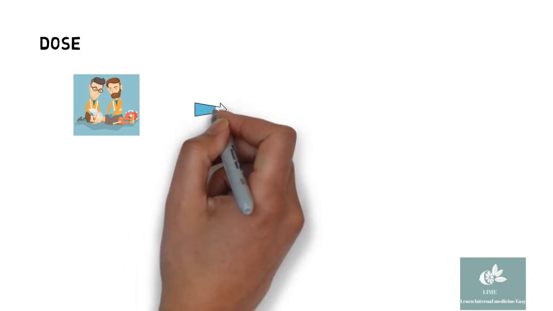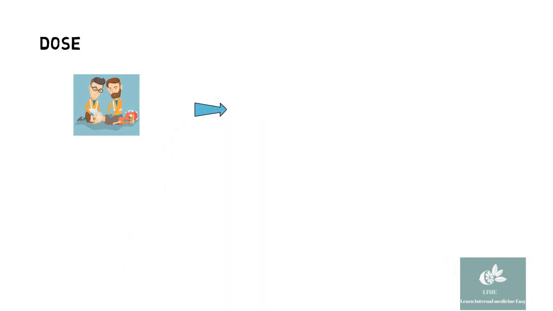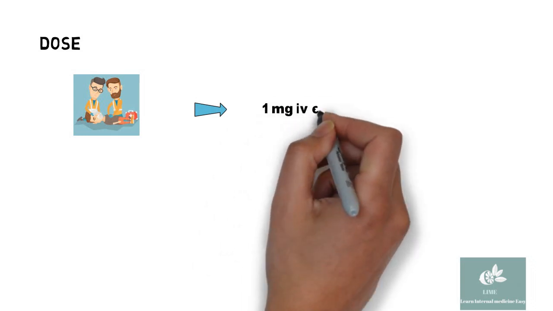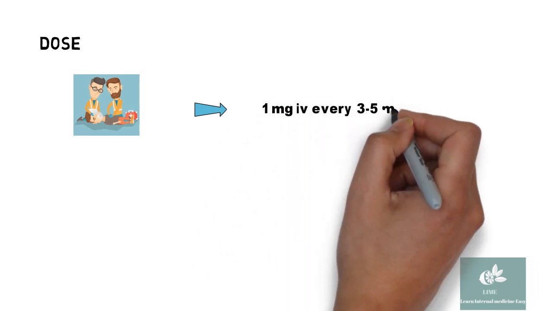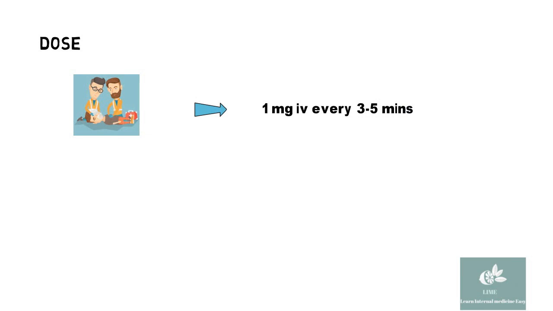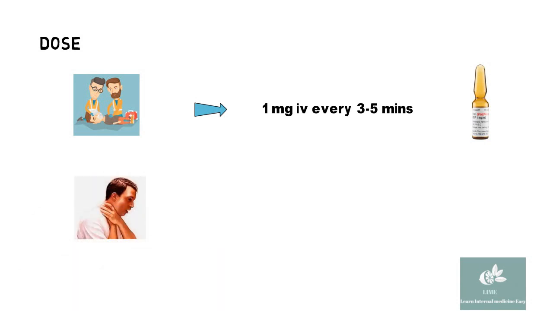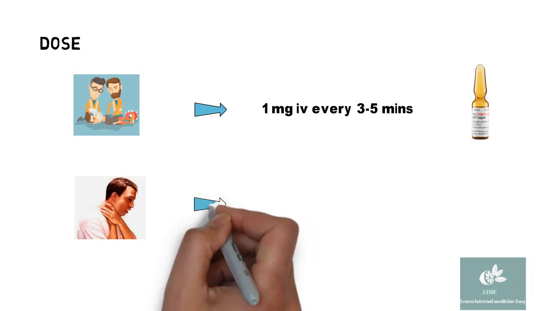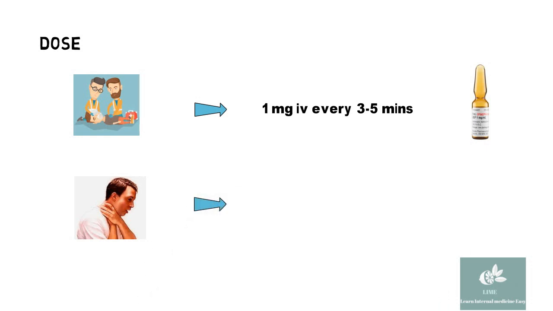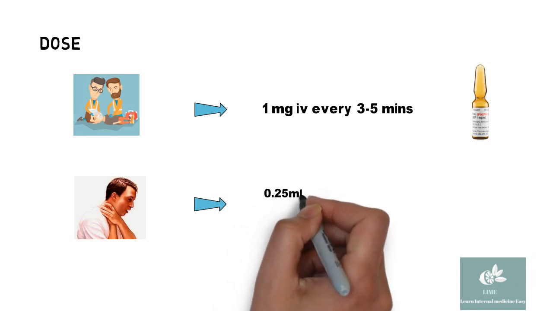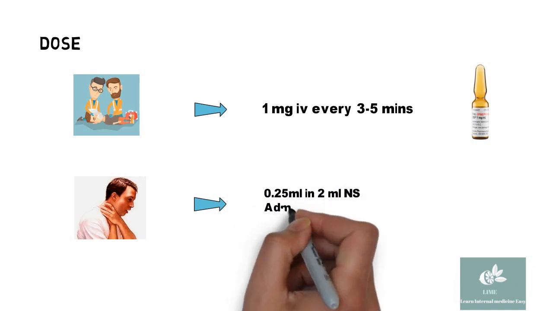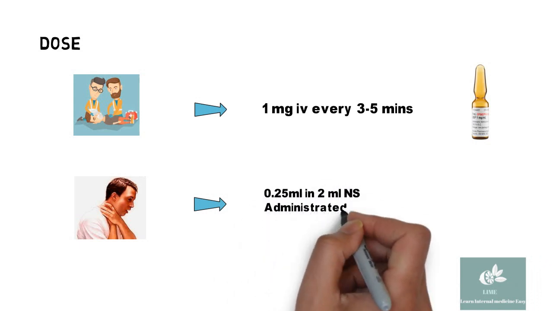In case of cardiopulmonary resuscitation, 1 mg per ml is given IV every 3 to 5 minutes. In case of laryngeal edema, 0.25 ml is mixed with 2 ml of NS and it is given by nebulization.